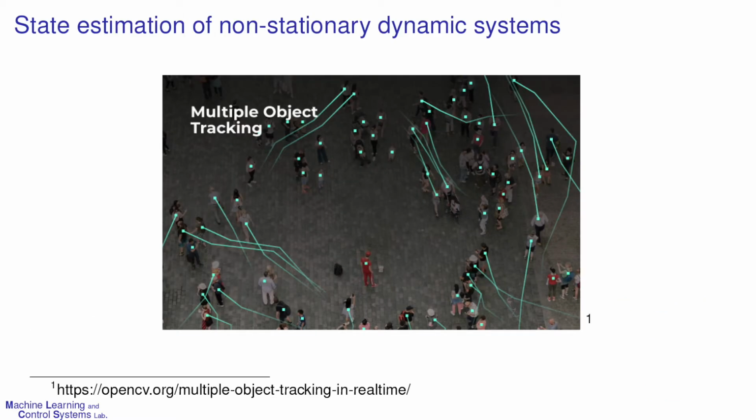The state estimation of non-stationary dynamic systems, like human pedestrians, is essential for robotics problems such as human-robot interaction. However, model-based approaches may not be able to deal with unmodeled and highly non-stationary situations. In contrast, data-driven approaches such as Gaussian process may perform well in a non-parametric manner, even with high nonlinearities.